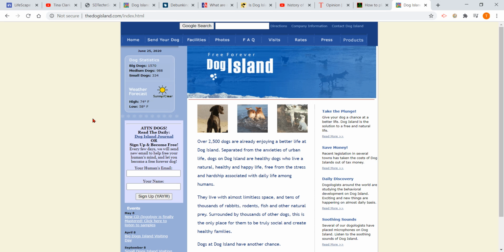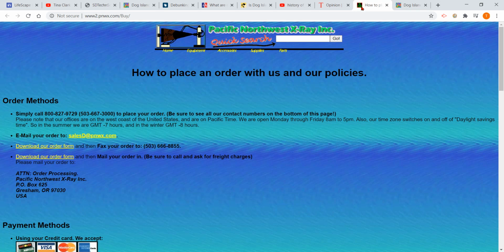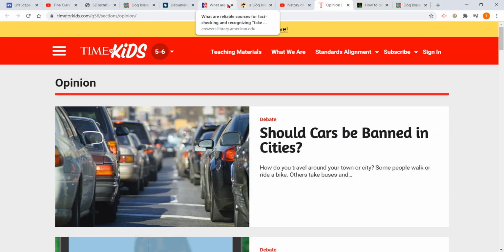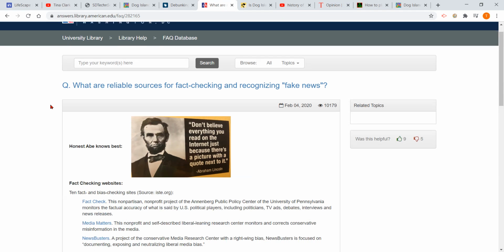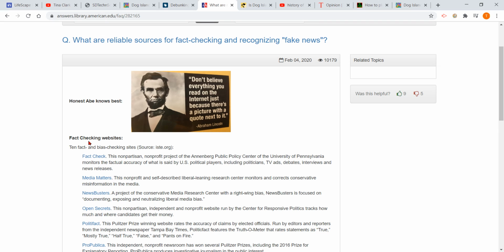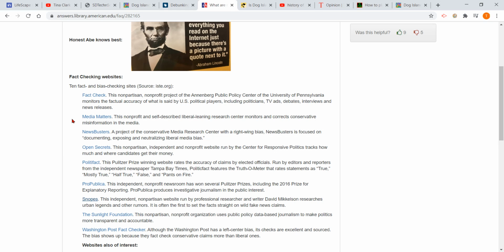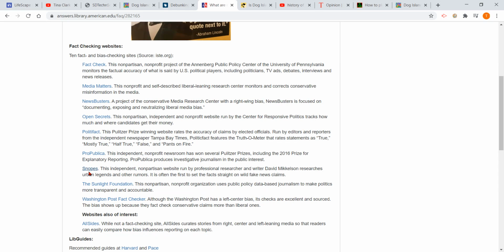Well, I also checked on it. And let me see here if I can find what I'm looking for. There are places that you can go called fact-checking websites. You can go to different websites and check and see if something is fake or not. Now, this is a lot of stuff here. Some of these fact-checking websites can also have biases, but Snopes is independent and nonpartisan, meaning that they're not having a specific